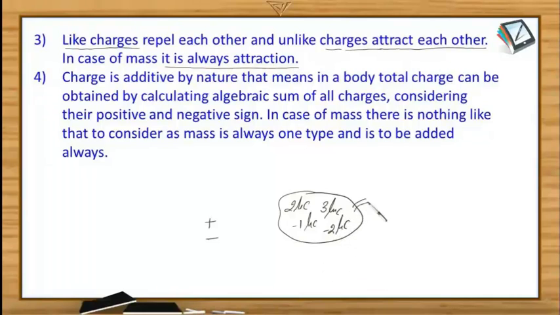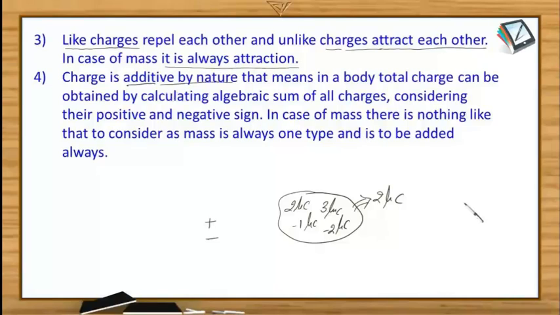So net charge on this system can be calculated by the algebraic sum of all the individual charges, but we have to consider the positive and negative sign. So here it is 2, here it is minus 2 gets cancelled and 3 and minus 1. So in all we have got a total charge of 2 microcoulomb in this system.